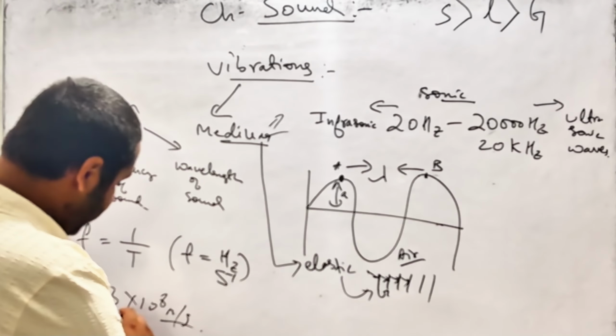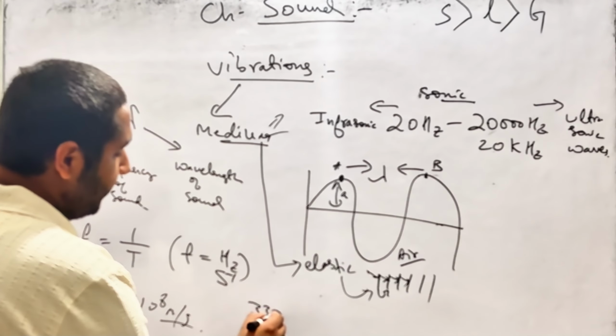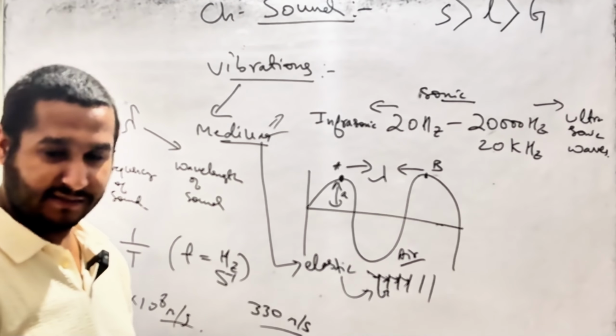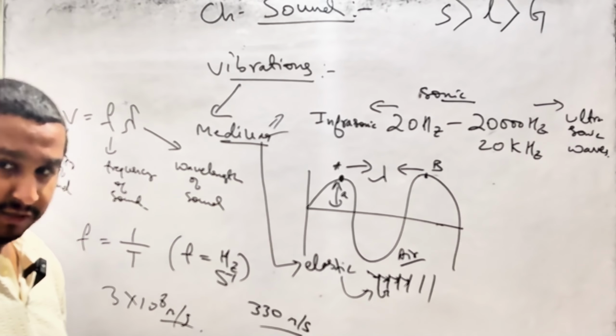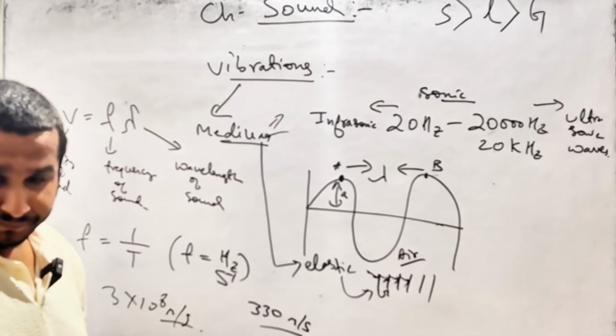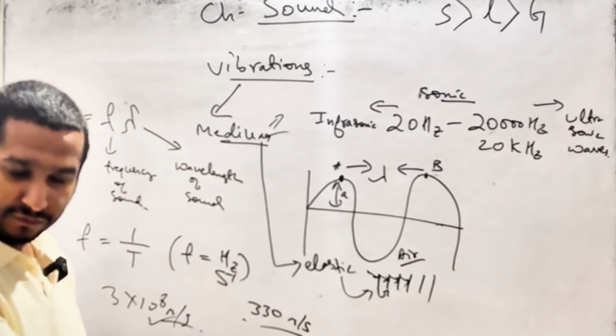Sound is 330 meter per second in air, between 330 to 340 meter per second. So you can see light is the fastest, whereas sound is not.